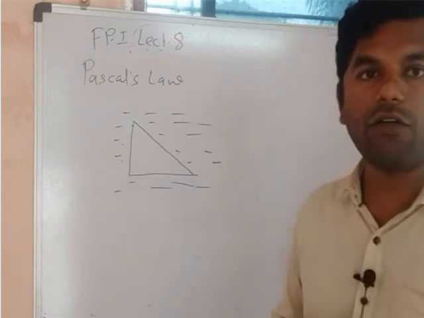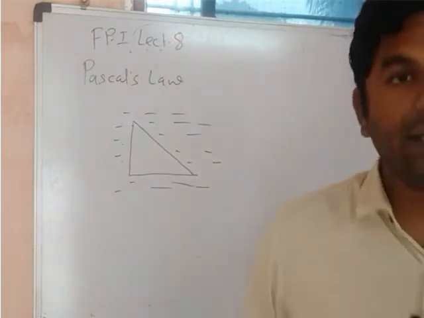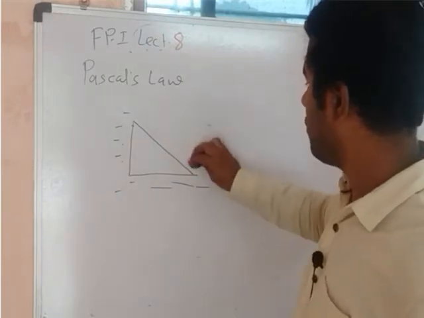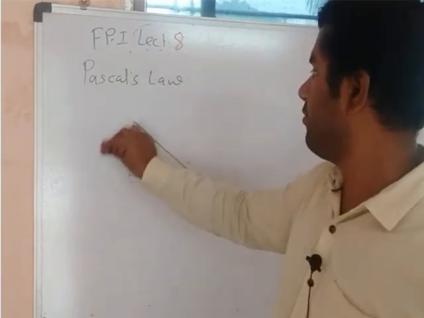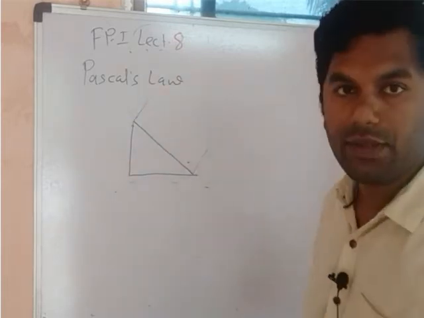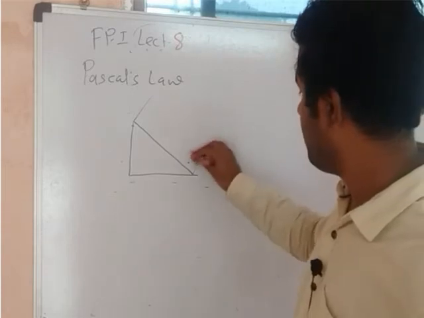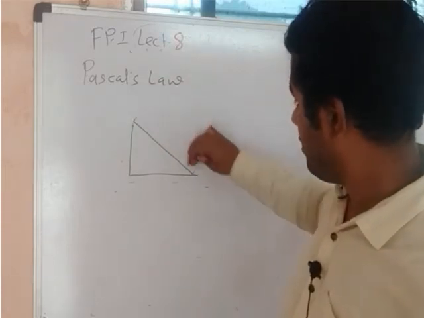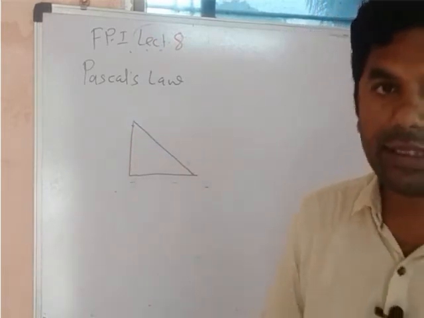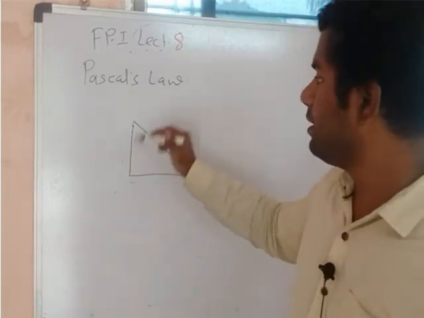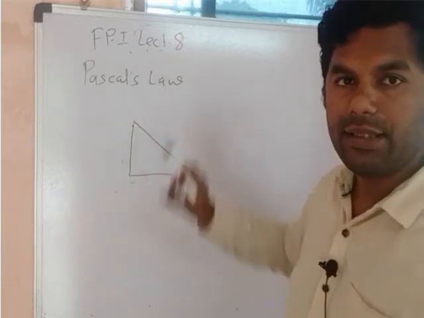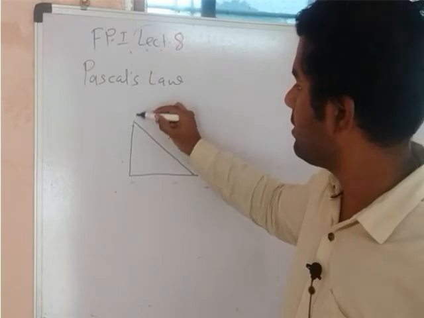Why triangular or why wedge shape? Because we have to discuss 3 dimensions, that is px, py and pz. That's why we have considered a triangular element, or we can say a wedge shape. Wedge shape actually is like this. But we will take its cross section perpendicular to this, and the entity is unity. That means we will take its width as unity. Are you getting this? Or we can say the thickness is unity.